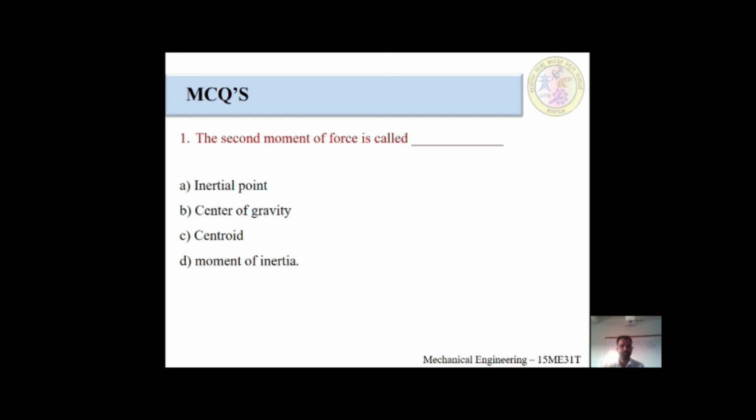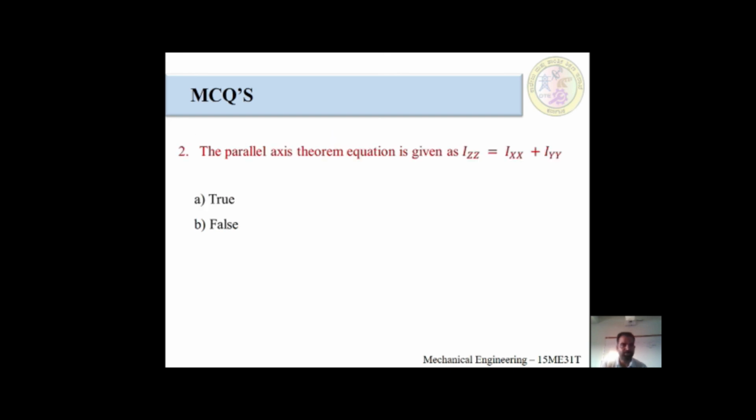Second MCQ question, the parallel axis theorem equation is given as Izz is equal to Ixx plus Iyy. The first option is true or false. Students must read in their mind before going to answer. At the end of this MCQ session, I will give total answers.